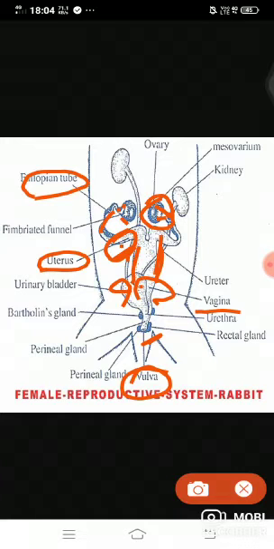Circulatory system, one more question. Just write the notes. No need to draw the diagram. For the circulatory system, just learn and write. So 3 questions: the male reproductive system, then the brain, only the 3 membranes, and after that the circulatory system. These 3 questions are for homework.